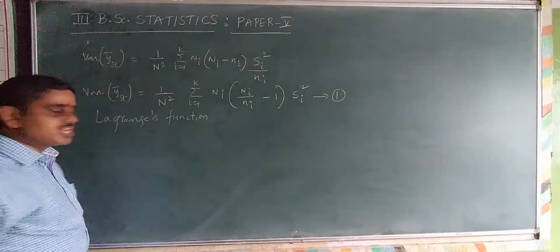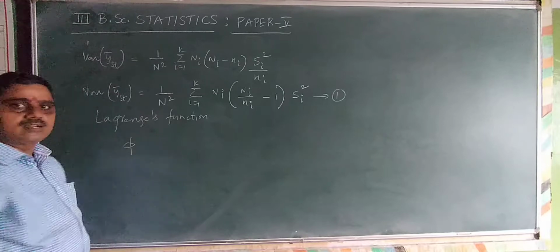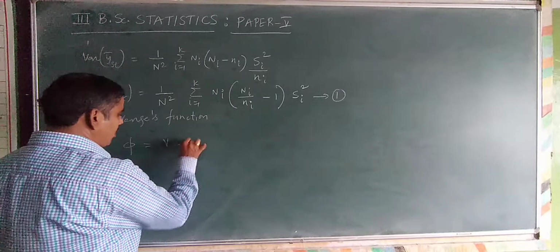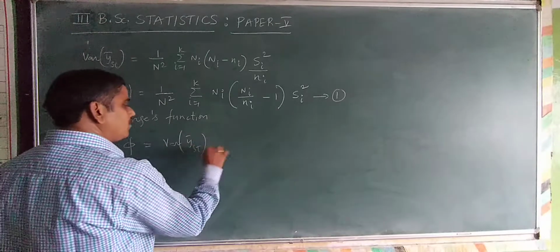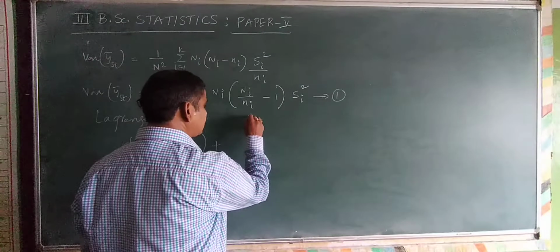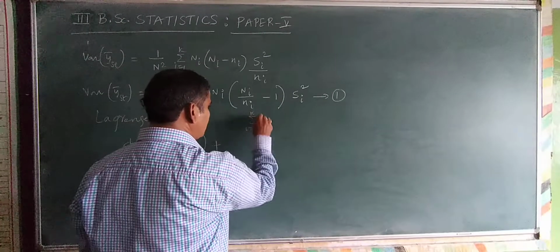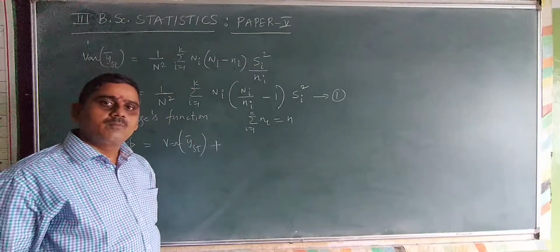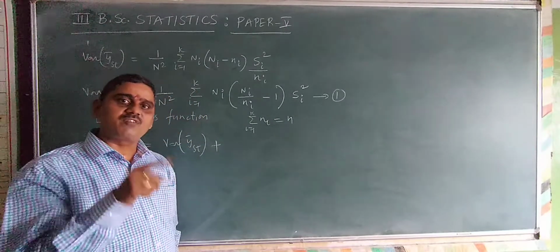So what is this Lagrange's function? It is to be considered as phi is equal to the variance of y bar st plus, subject to the condition, summation i is equal to 1 to k ni is equal to small n. This is one of the principles of stratified random sampling.